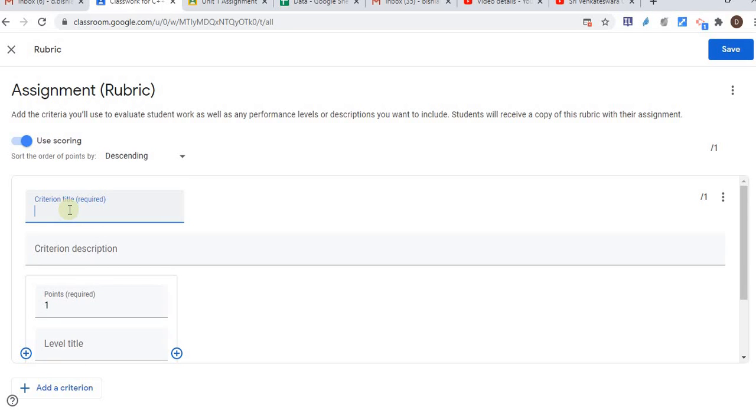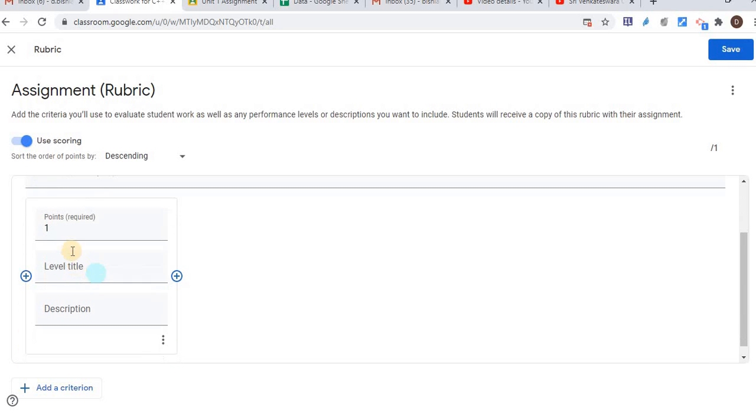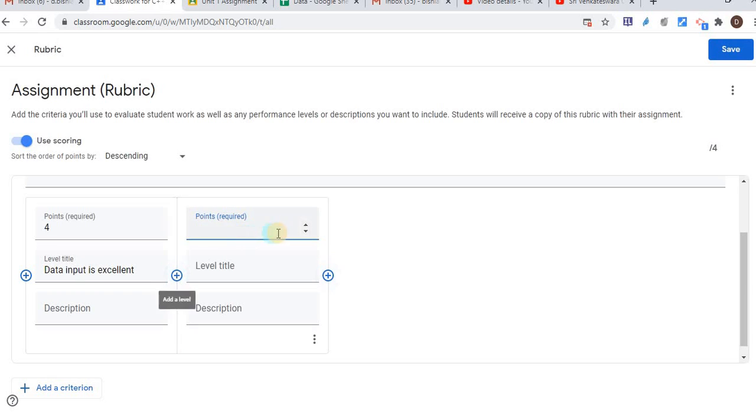So just click that, first is criteria. My first criteria is, let's say, related to data. Then data is my criteria. So first is, let's say, 5 points or 4 points, data input is excellent. Okay, add.